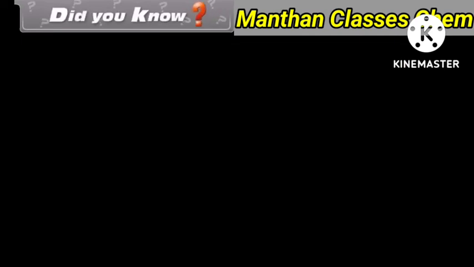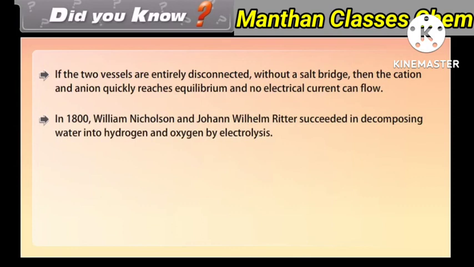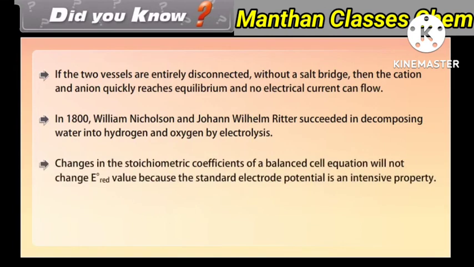Did you know? If the two vessels are entirely disconnected without a salt bridge, then the cation and anion quickly reach equilibrium and no electrical current can flow. In 1800, William Nicholson and Johann Wilhelm Ritter succeeded in decomposing water into hydrogen and oxygen by electrolysis. Changes in the stoichiometric coefficients of a balanced cell equation will not change the E0 value because the standard electrode potential is an intensive property.